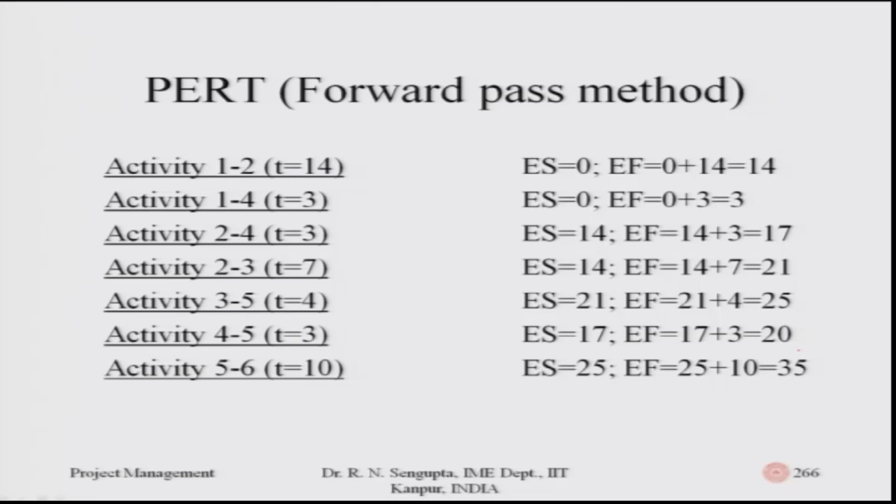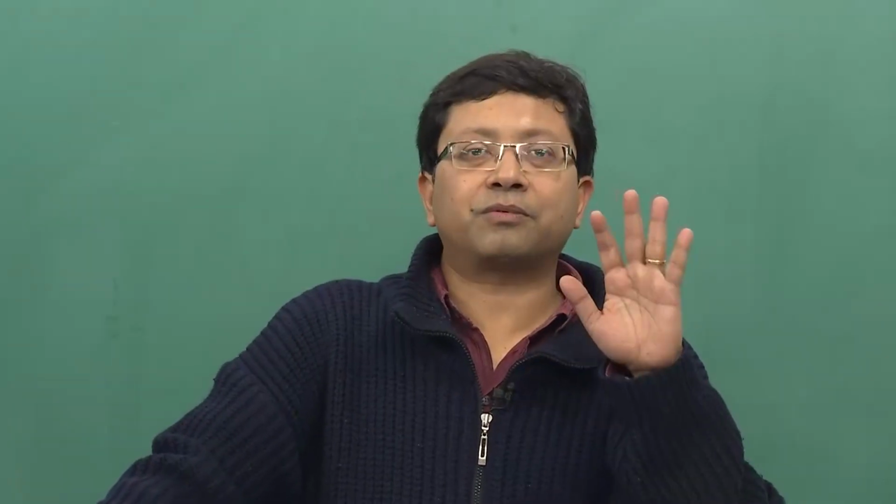So, what you are trying to do as you go through the forward pass method is check the maximum duration, put that, add the number of days, and proceed. In this way you complete the whole forward pass method, write the values on the diagram in front of you, and once that is done, the first step of the forward pass method is over.